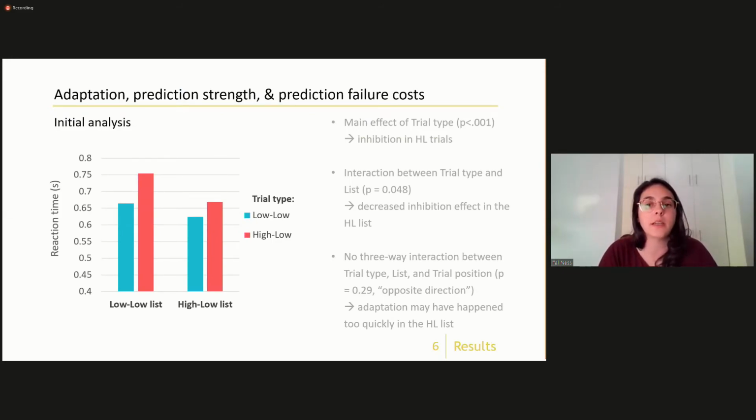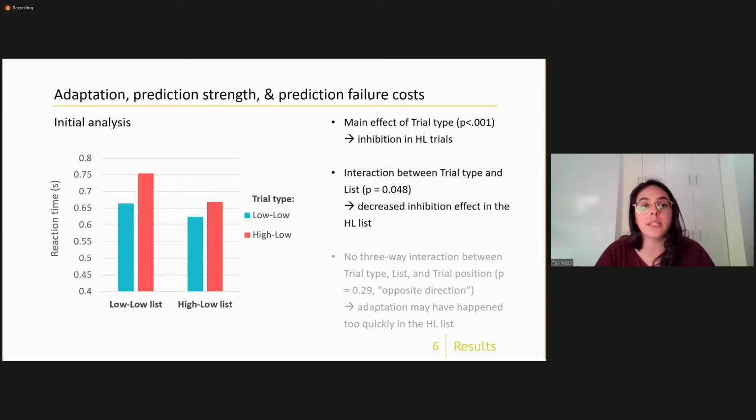We first did a mixed effects regression with the data of the critical trials with the factors trial type, list, and trial position throughout the experiment. There was a main effect of trial type, such that reaction times were indeed higher in the high-low trials when there should be inhibition of the wrong prediction. So these are the basic prediction failure costs.